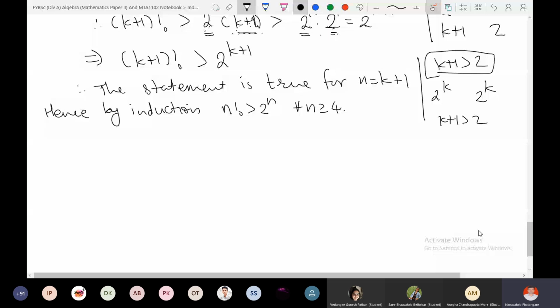The property is: a is greater than b, and if you multiply both sides by some positive number, then the inequality remains the same. K plus 1 is greater than 2, and I am multiplying both sides by c, where c is 2 raised to the k. Then the inequality remains the same, that is what I am using here. Is it clear now?